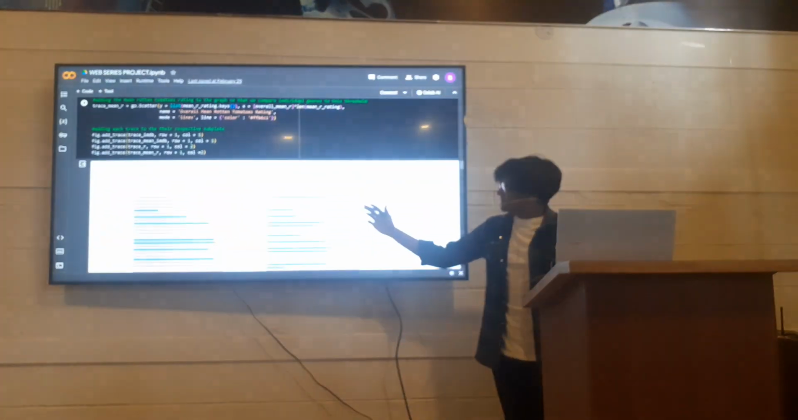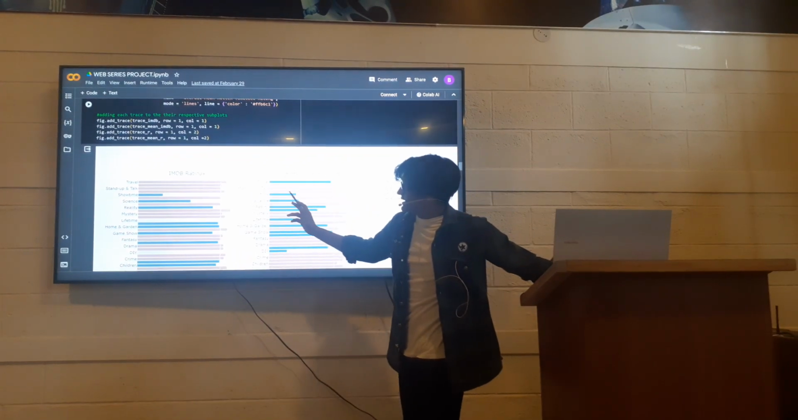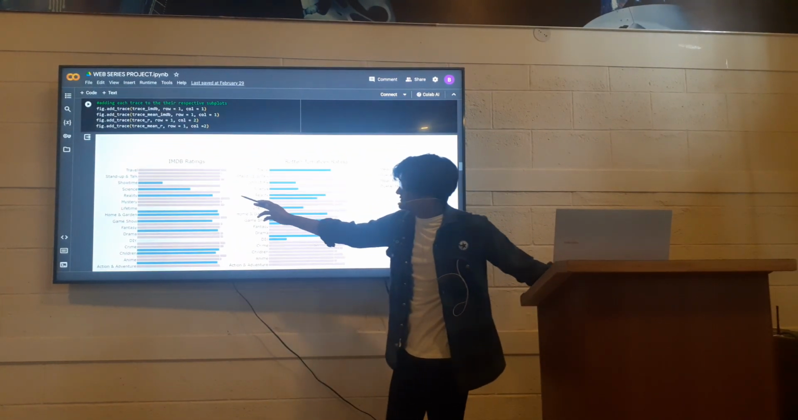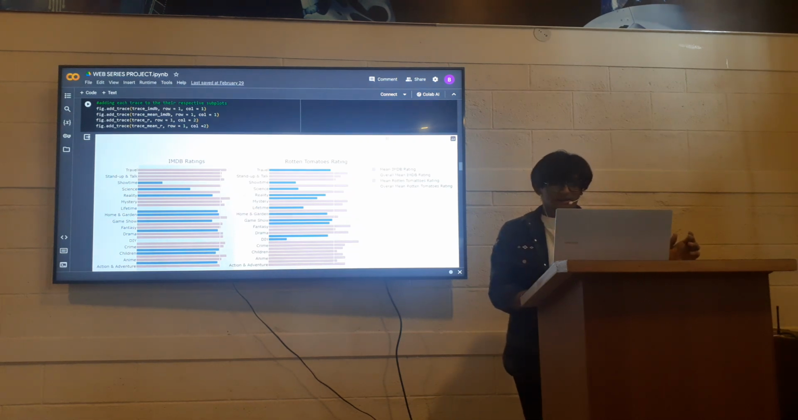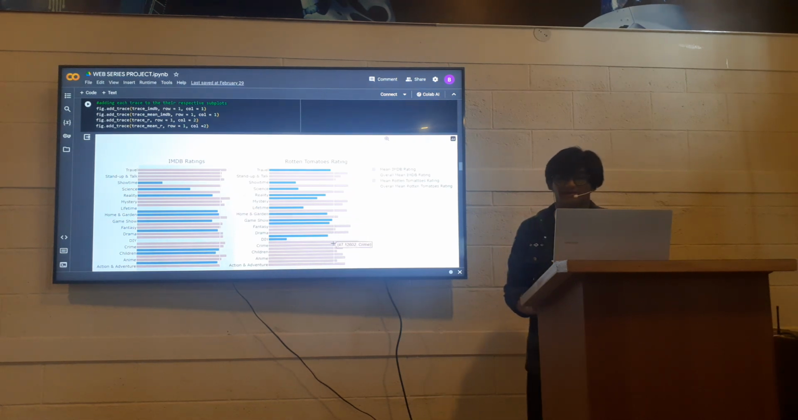This is the graph between both the IMDb ratings and Rotten Tomatoes ratings, in which the highest rating given by IMDb is for reality. For reality shows, IMDb gave the highest rating, and Rotten Tomatoes gave the highest rating for crime.